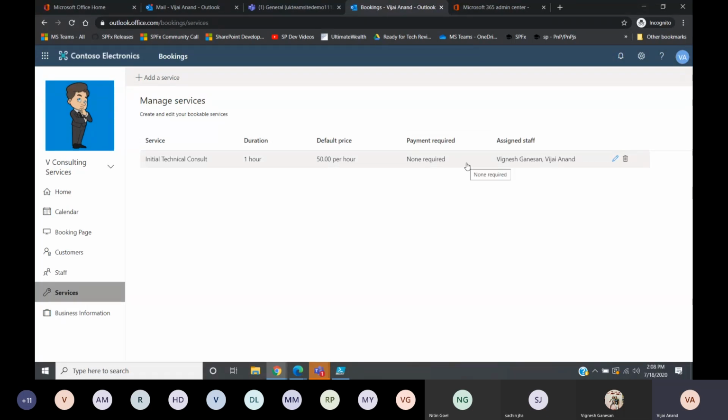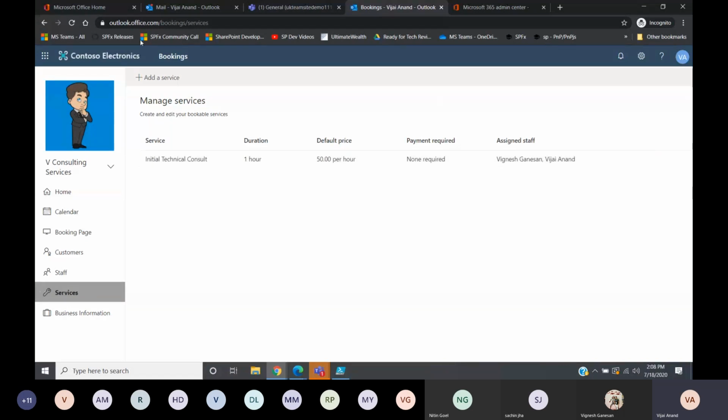This payment option, where you can do the payment when you're booking itself, is not available yet. Currently I think it's in the roadmap. And the assigned staff: Vignesh and Vijay are the assigned staff for this one.